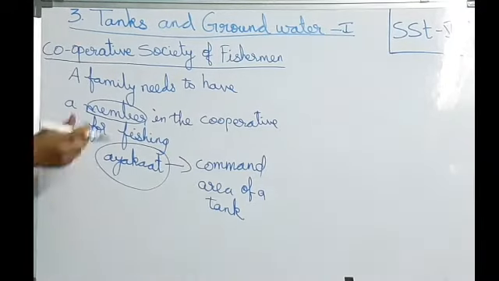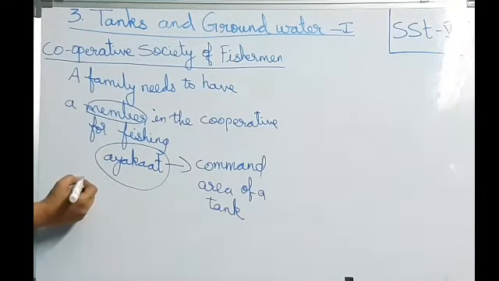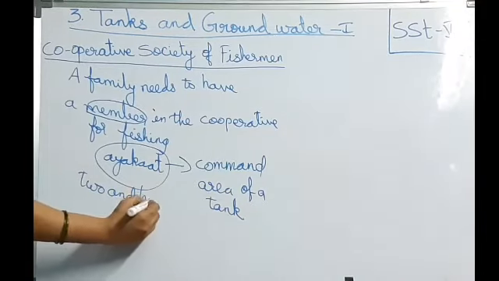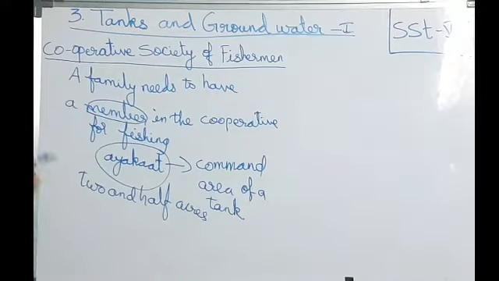So how will they give it? Usually the cooperative society gives membership per 2.5 acres, one person. Already I said 1 acre is equal to 4,000 square yards, students.